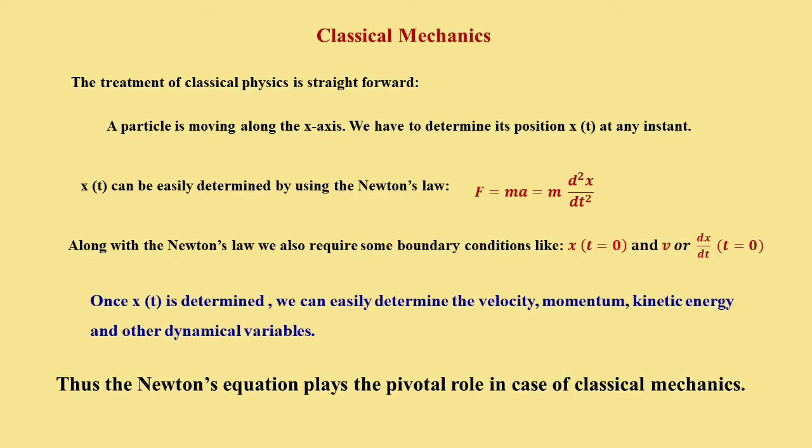And if we have some initial condition, suppose we have some knowledge of the position and velocity at t equal to 0, then by applying this condition and using Newton's equation, we can easily determine x at any instant of time. And when the position is determined at any instant of time, we can easily determine the velocity, momentum, kinetic energy, and all other dynamical variables. Thus, classical mechanics is quite straightforward, and Newton's law plays the pivotal role in classical mechanics.